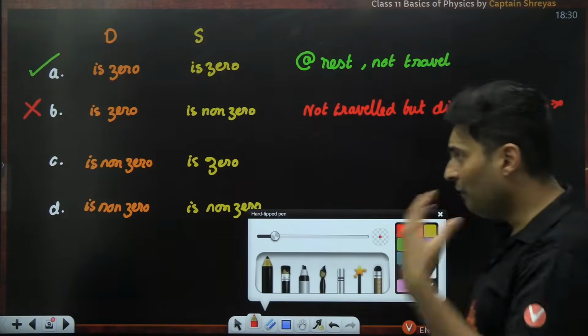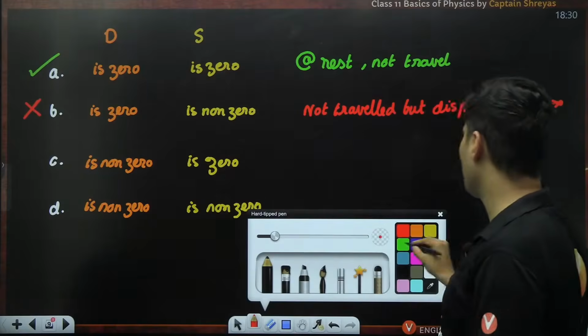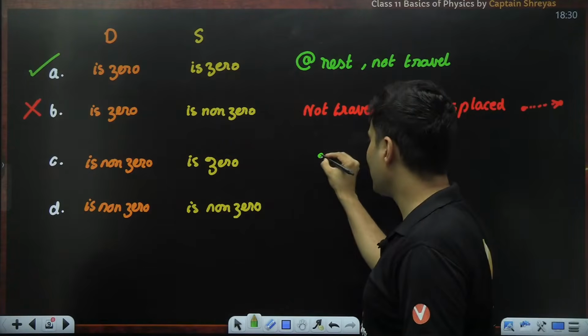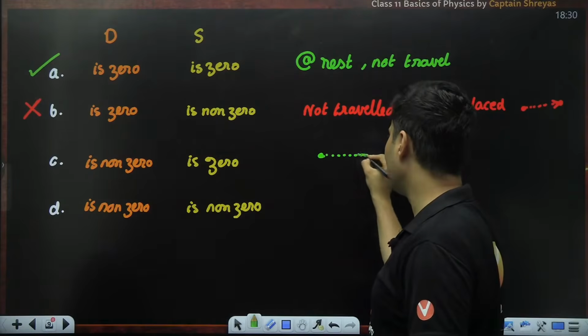Okay. I have traveled, but my displacement is not there. Think about it. If I start from a point, I go forward like this.